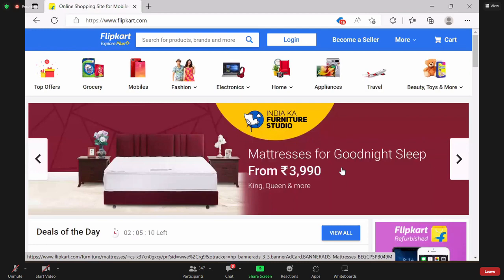This indicates premium. That means some premium products. That color indicates royal. Blue and maroon, this belongs to royal. That means premium.